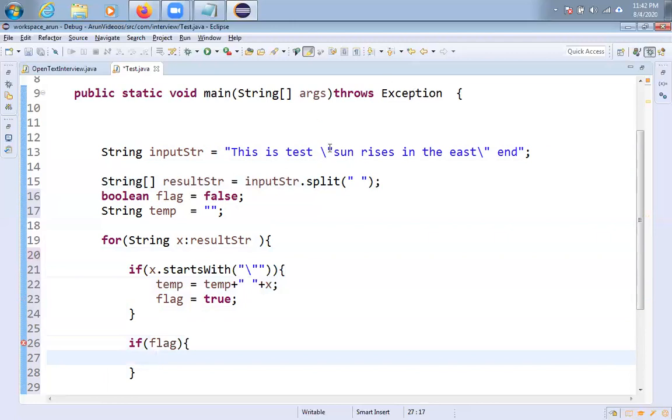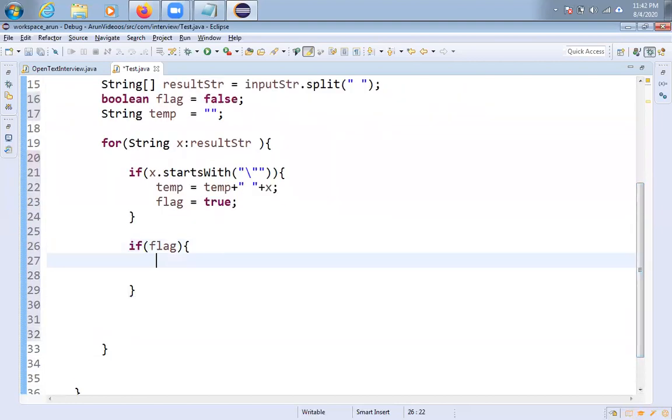Say I am inside the enclosed double quotes, or outside. When flag equal to true means I'm inside the double quotes. Then what will happen? I have to check whether it ends with double quotes or not.